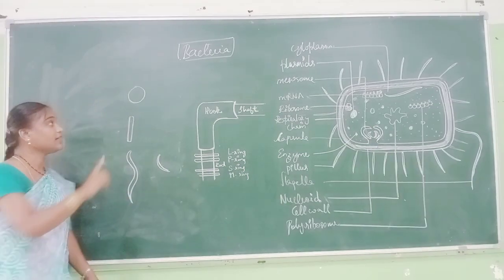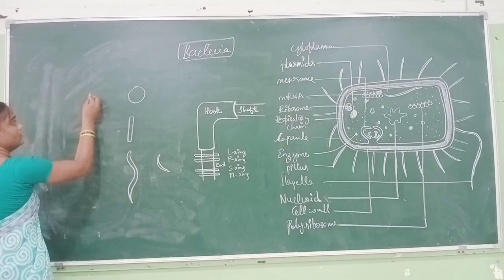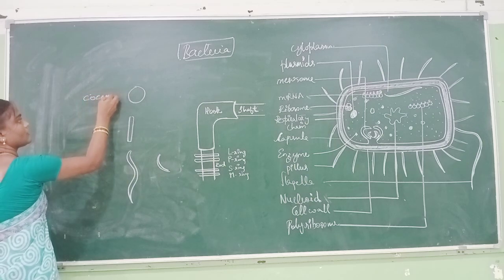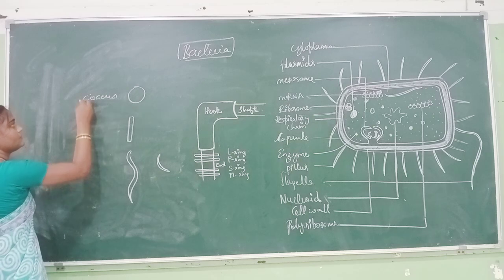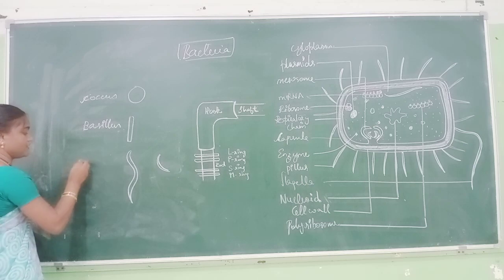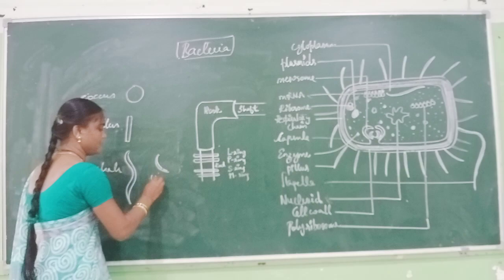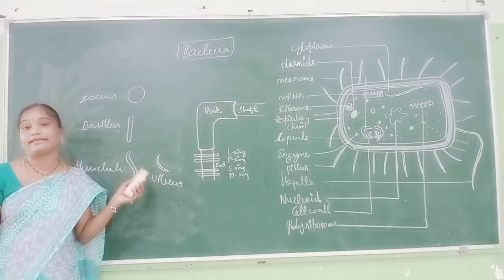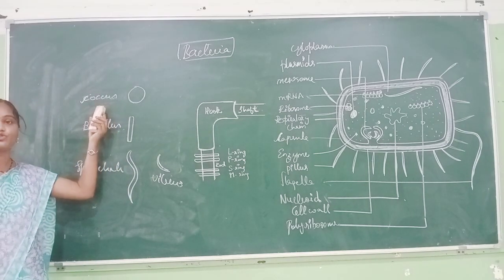If bacteria are spherical, that is known as coccus.